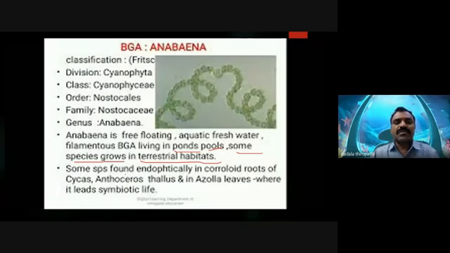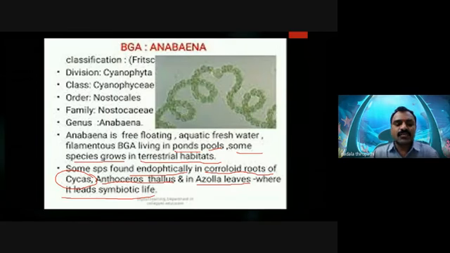Some species are found as endophytic algae with the coralloid roots of Cycas, which we can call Anabaena cycadeae. And some Anabaena live in the Anthoceros thallus and in the fern Azolla, leading to symbiotic life. So they live endophytically in coralloid roots and Anthoceros thallus.